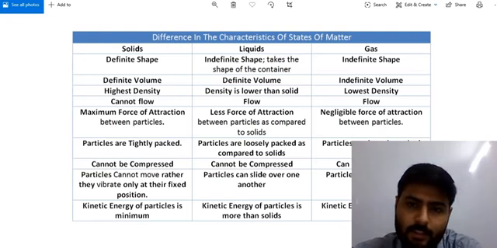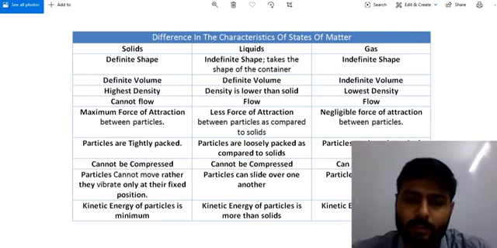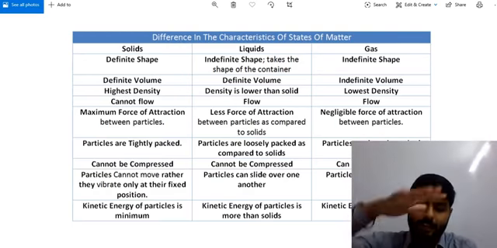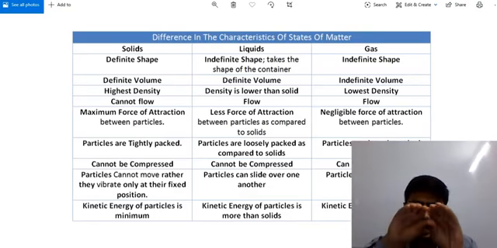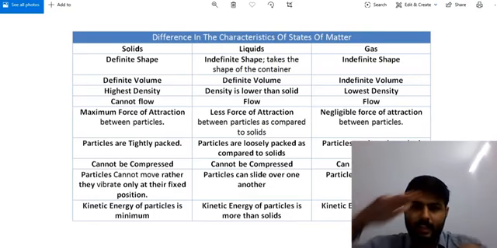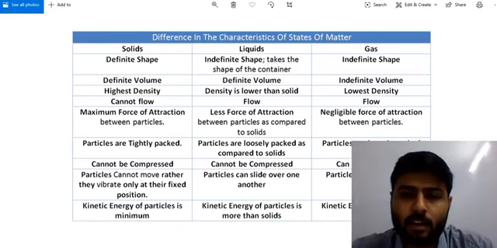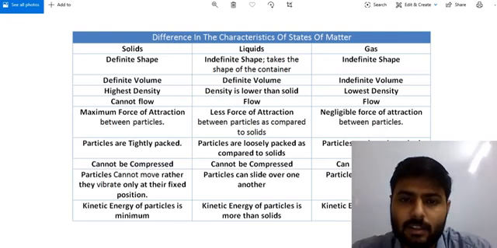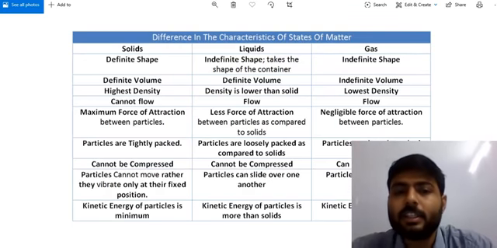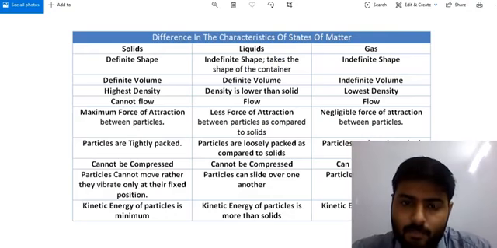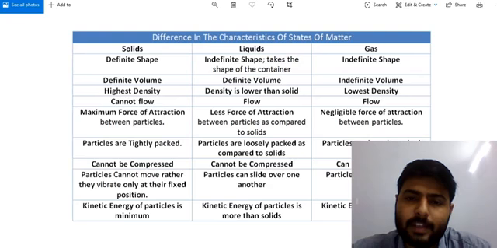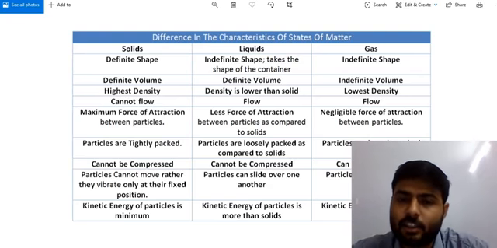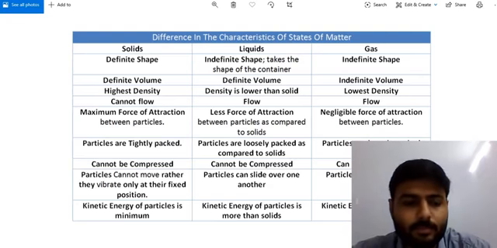For example, if I take one solid object and compress it, it will expand by sides and its height will be lower, but I cannot say I compressed this object because the volume is still same. So I hope you can understand the difference between compressibility and change of shape.